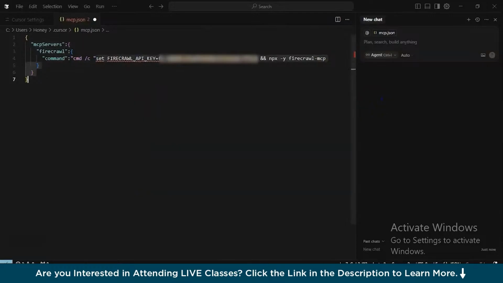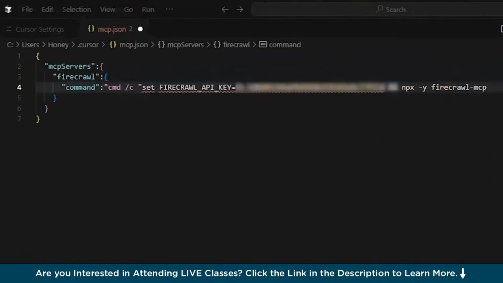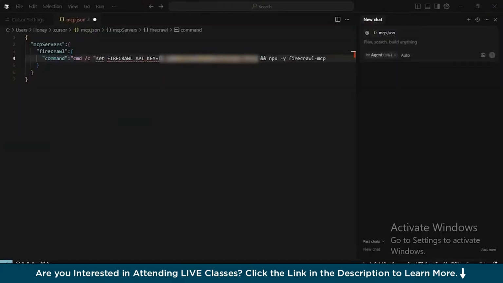Let me see if there is a way to zoom in. Yeah, that's the one, cmd /c. If you're on Windows, you definitely need this. If you're not on Windows, you can choose to omit it. Now let me do one last final check. I think I missed a double quote somewhere. Yeah, I need to remove it from this place and add it to the end. Just a second. Okay, remove the double quote at that place. Now it should be after MCP.